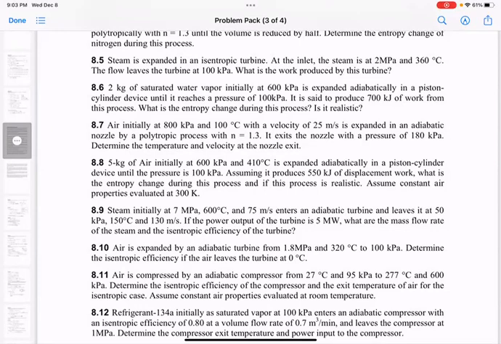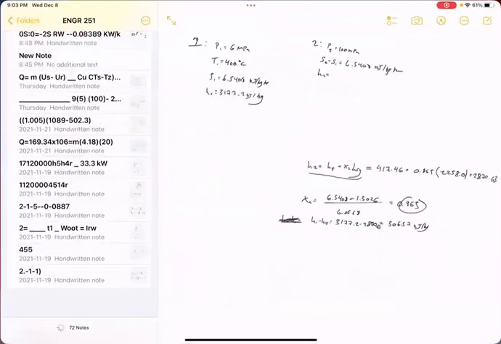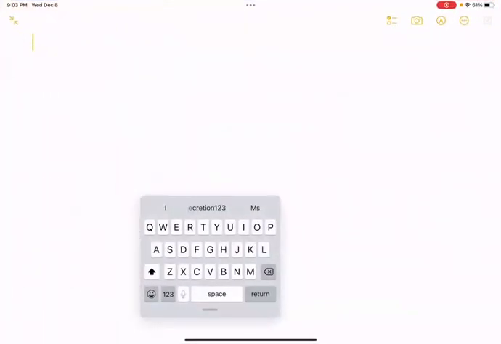To do this, we're going to use the relationship you'll have seen in class: delta S, the change in entropy for an ideal gas, is Cp times the natural log of T2 over T1, the temperature at state 2 over the temperature at state 1, minus R, the gas constant, times the natural log of P2 over P1, the pressure in the second state over the pressure in the first state.